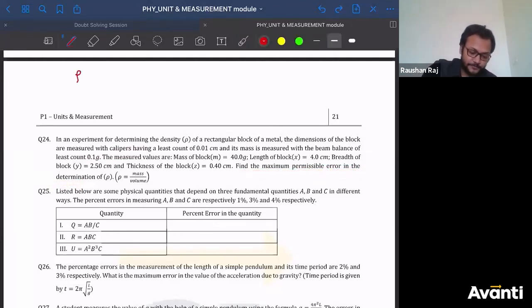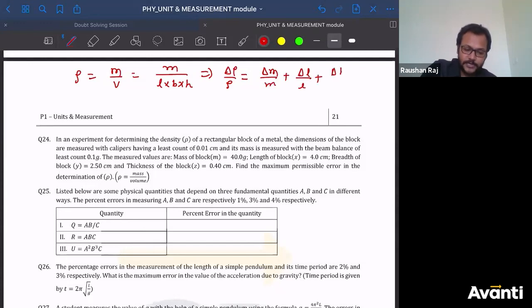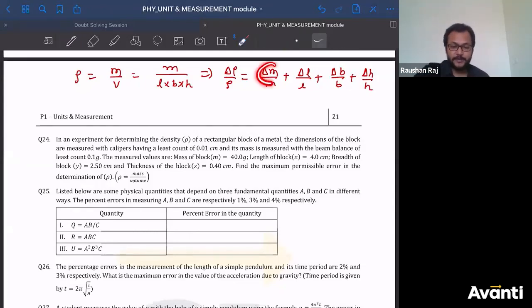The first slide, what is rho? Mass per unit volume. All right. Mass per unit length into breadth into height. We have to find what is the permissible error in the determination of rho. So can I say delta rho by rho can be written as delta m by m plus delta L by L plus delta B by B plus delta H by H. All right. Acha. Now you will say, sir, what is the value of delta m? It is not given to us. What is the value of delta L, delta B, delta H? Is not given to us. But actually it has been given to us.